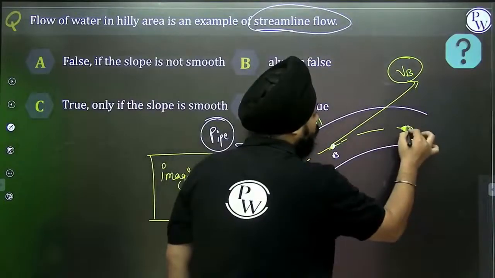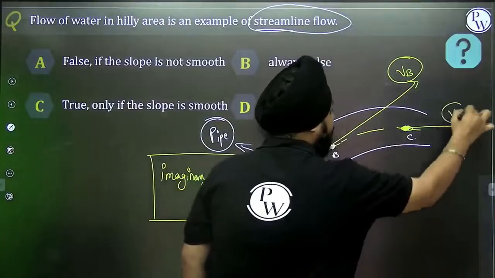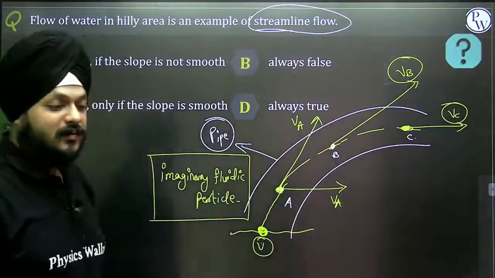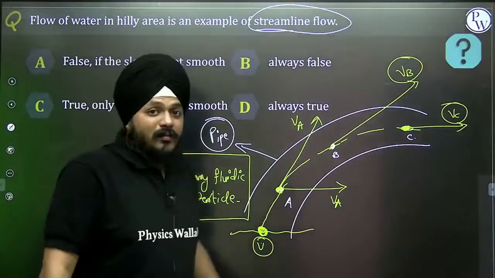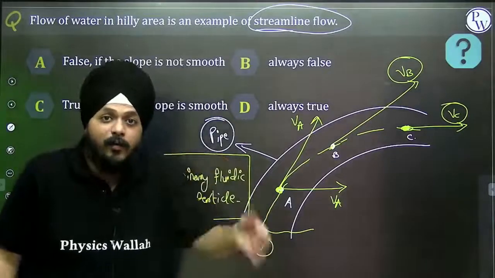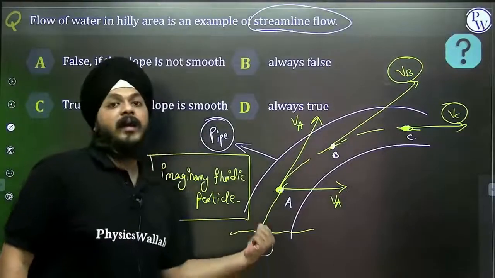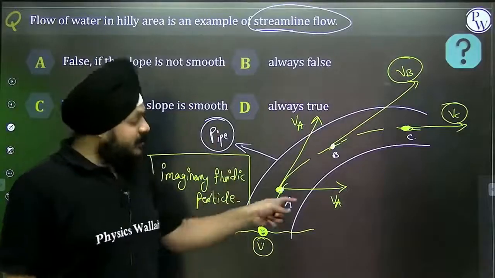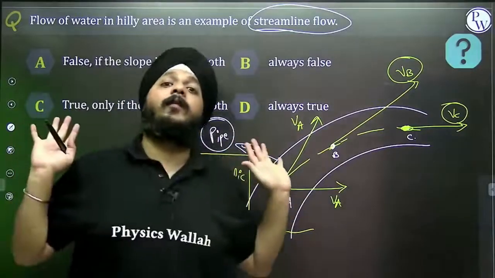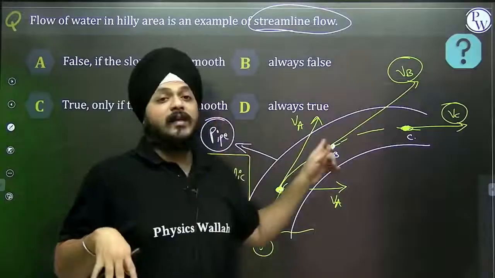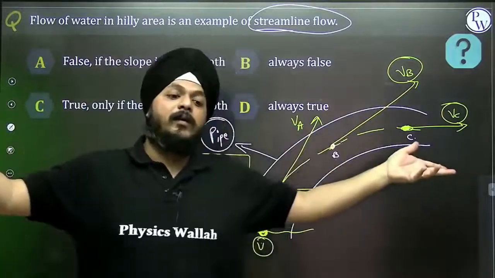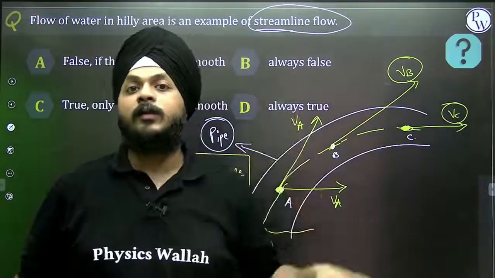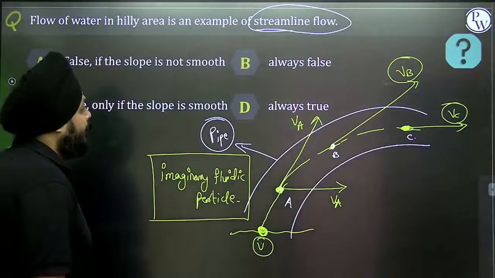At point C also, velocity is fixed, tangent to the path. We are not interested in the velocity the particle has while entering the pipe. When it reaches point A, velocity will be VA. At point B, velocity will be VB. At point C, velocity will be VC. This kind of flow is a streamline.